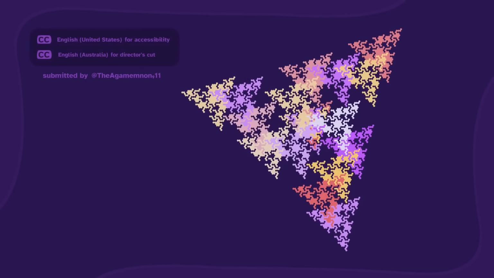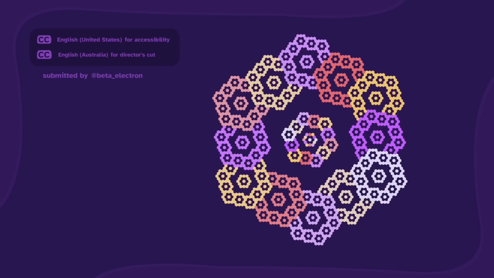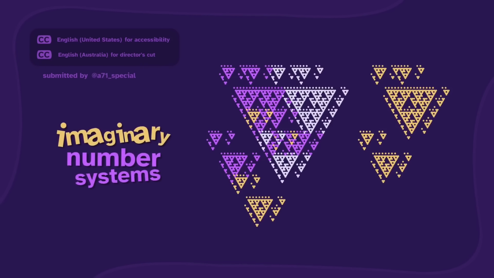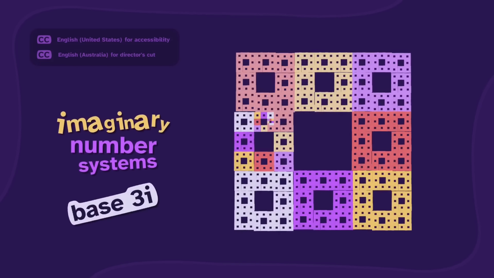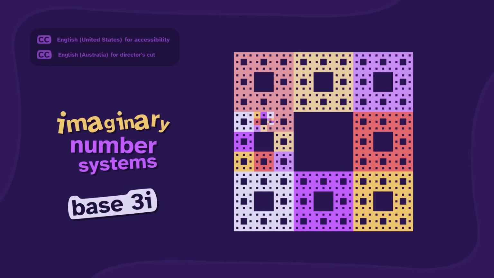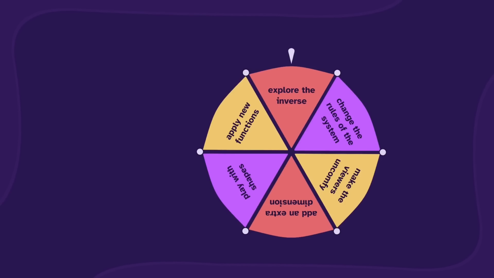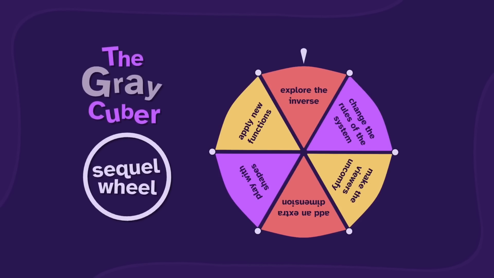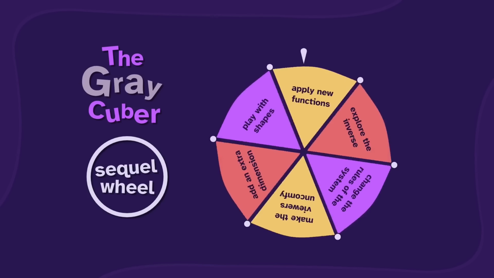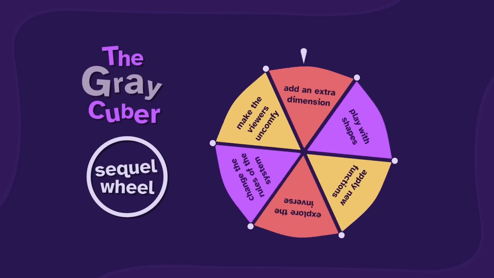If you didn't see it, we explored how fractals like this can be generated by imaginary number systems, such as base 3i. And there's a lot more to this topic, so now it's time to spin the GrayCuber sequel wheel! What'll it be? Let's wait and see!